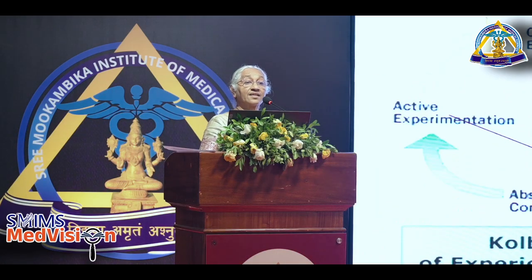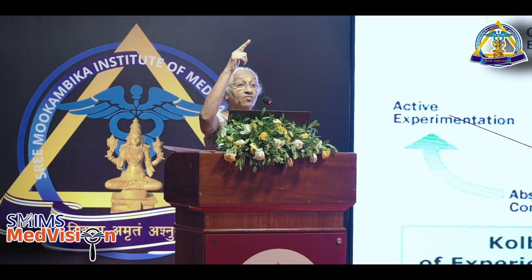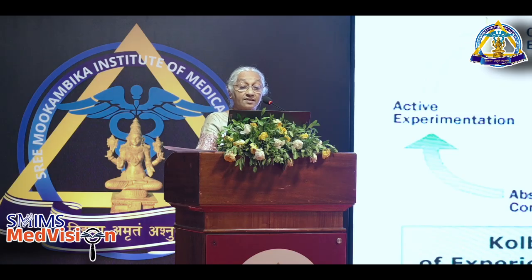If it is a case of hypertension, every time they see such a case, there will be a rethinking, there will be reflection. Okay, what happened last time? Did the patient get cured completely? What was missing? They will reflect like that. And when they do this reflection, that is when learning occurs. When the cycle is completed many times for a particular disease, that is when the learning occurs. It's called Kolb's learning cycle.